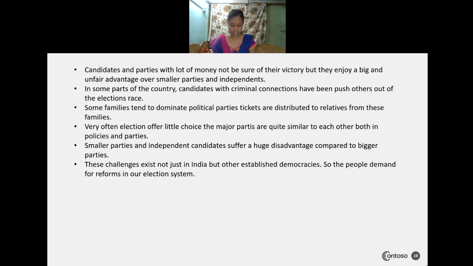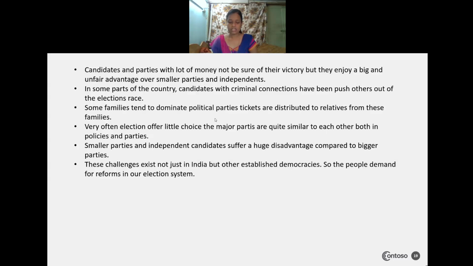Can an ordinary citizen hope to win in the election? Can an ordinary citizen, if he stands in the election, get elected as a representative? If you go deeper, some challenges are still being faced by countries in holding free and fair elections.